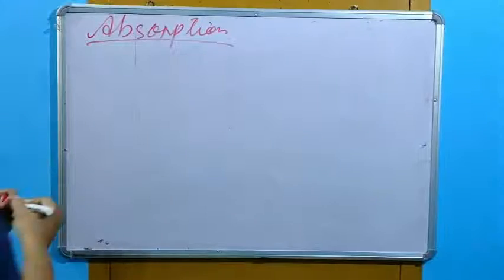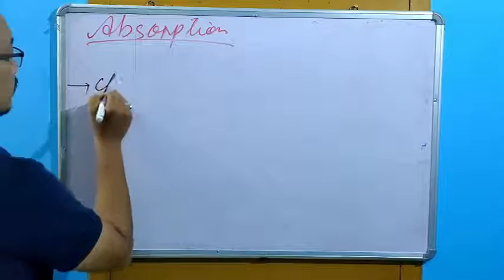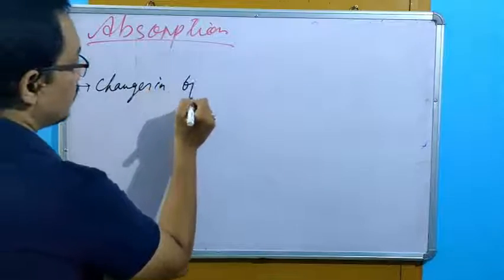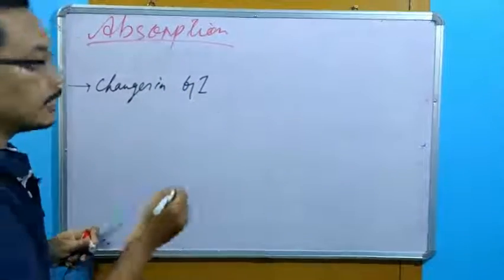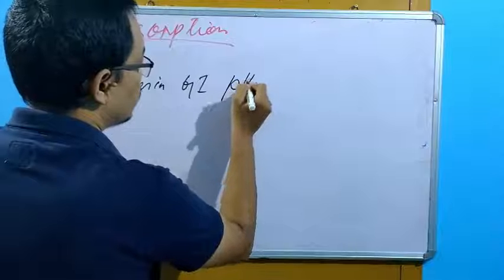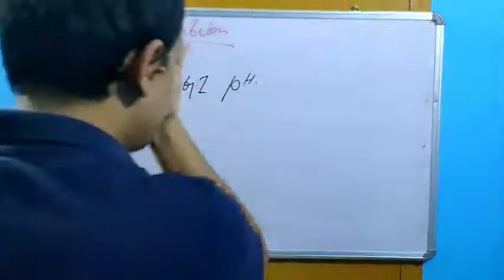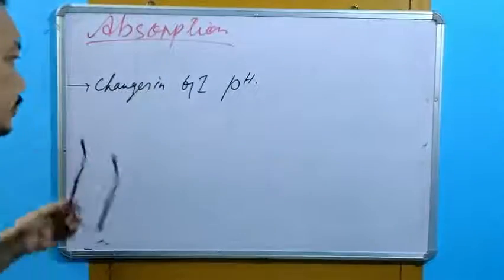Alright, so under absorption we are studying the first point, changes in gastrointestinal pH, changes in GI pH.